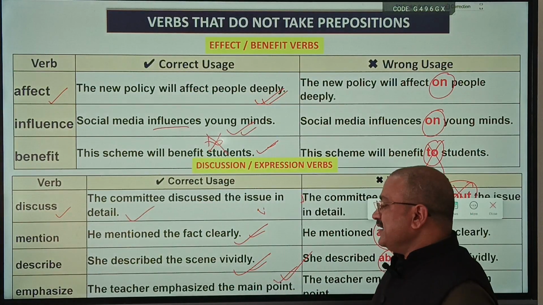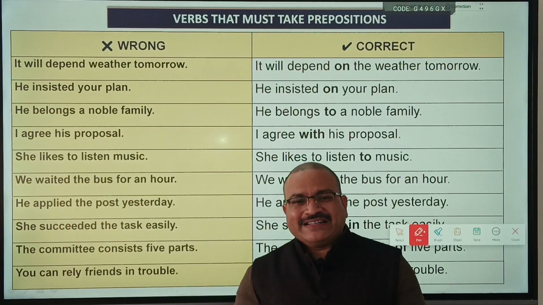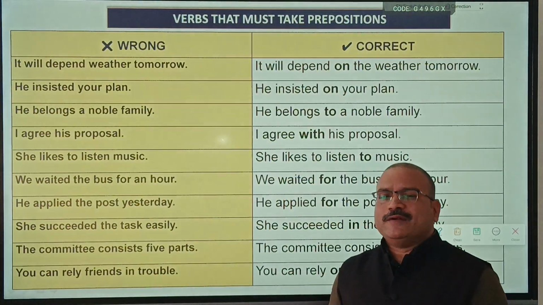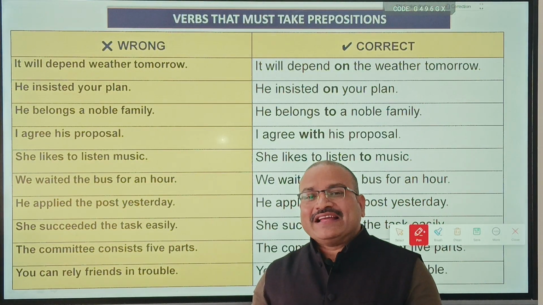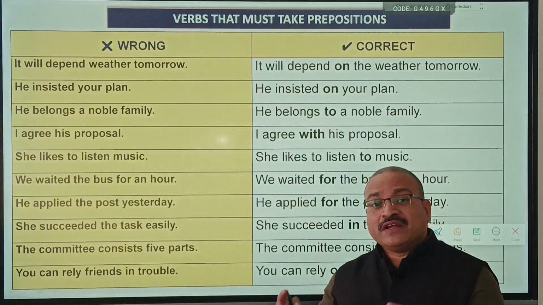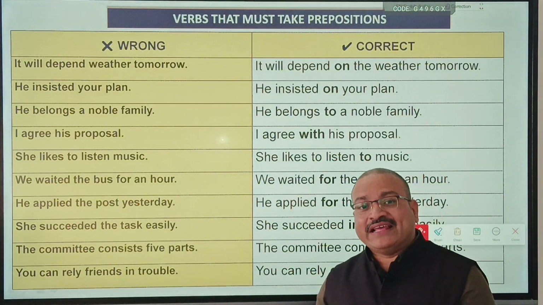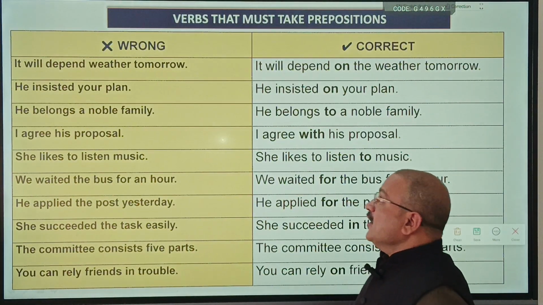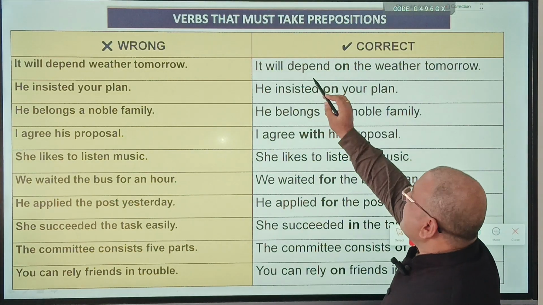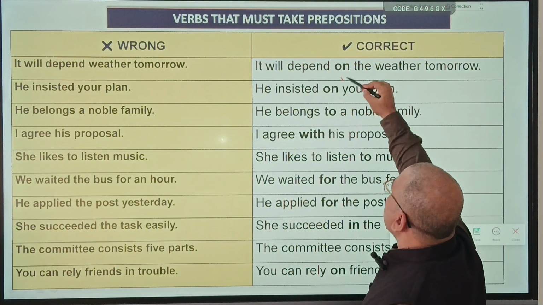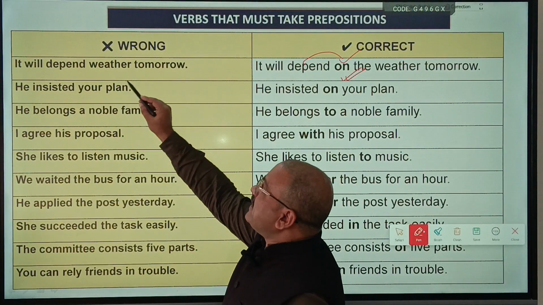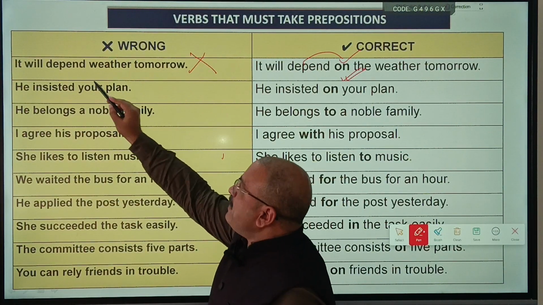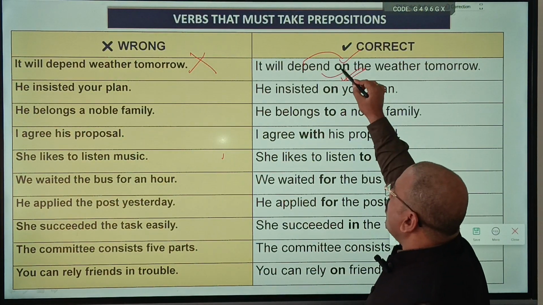So now next, let us move on, friends. We have discussed almost all the verbs that do not take prepositions. Now let us discuss the verbs that must take prepositions. For them, a preposition is a must. So let us start with: it will depend on the weather tomorrow, right? Depend on. What is wrong? It will depend weather tomorrow. Depend will always take what? On.